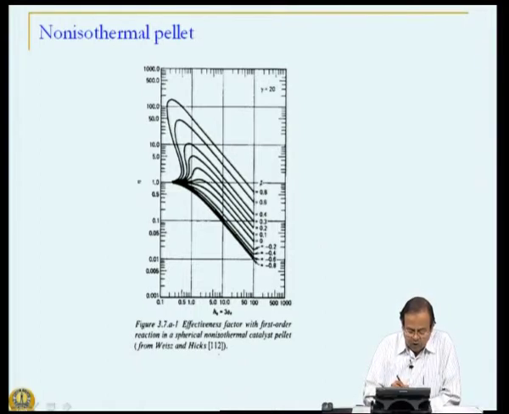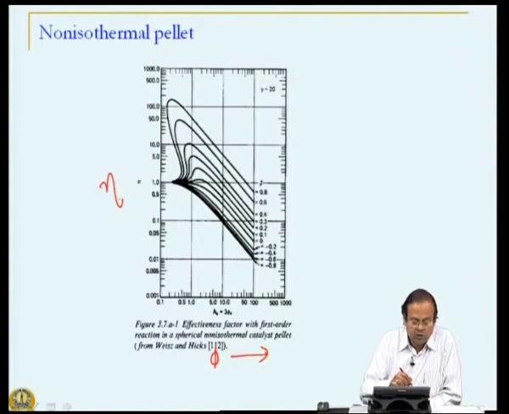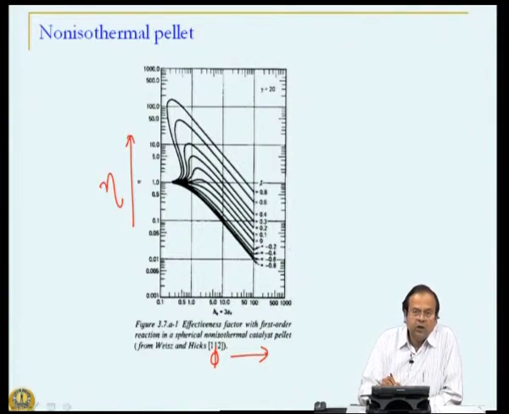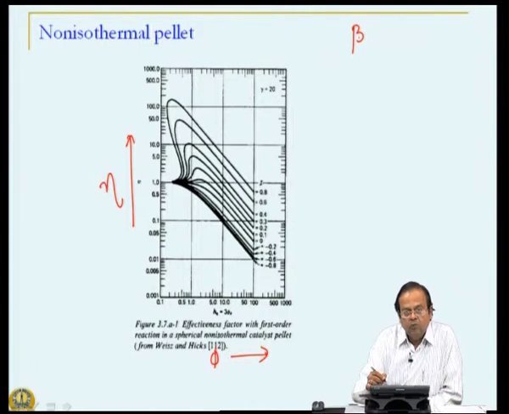So, what we were saying is, this is our Thiele modulus on the x axis, this is our effectiveness factor on the y axis, and we characterized our reaction whether it is exothermic or endothermic by looking at a parameter value beta, the Prater number, which is a measure of maximum temperature rise.